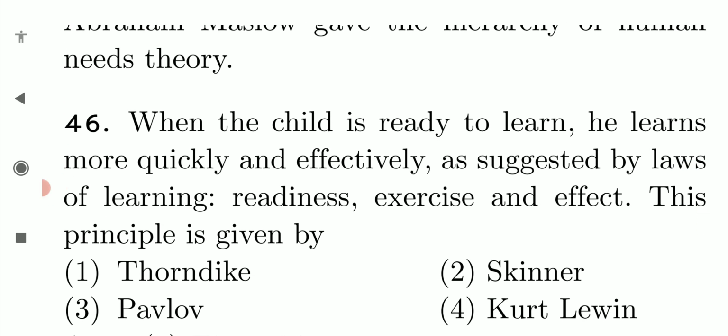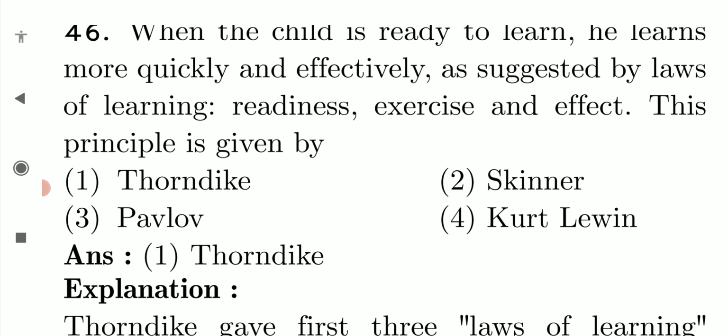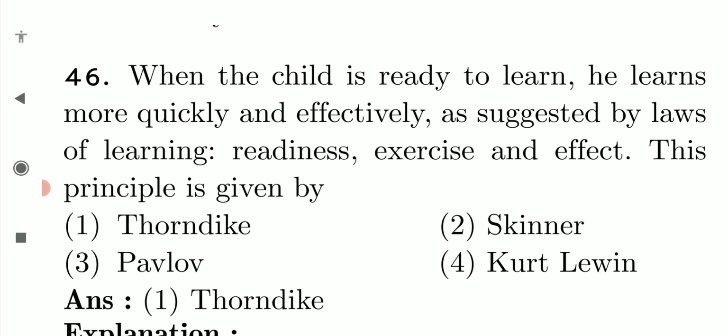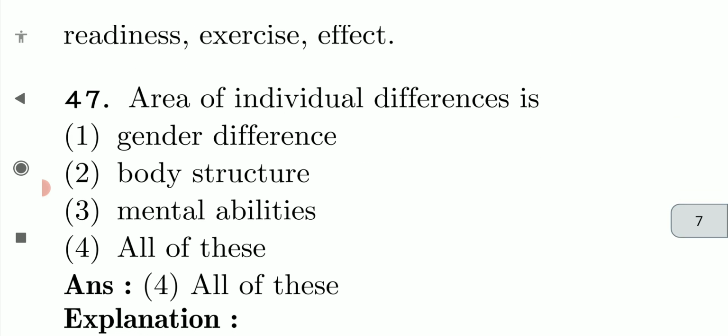When the child is ready to learn, he learns more quickly and effectively, as suggested by the law of learning: readiness, exercise, and effect. This principle is given by Thorndike. Okay, the readiness principle, exercise, effect, everything comes under Thorndike only. Thorndike first gave 3 laws of learning. Okay, area of individual differences: gender difference, body structure, mental abilities, everything.